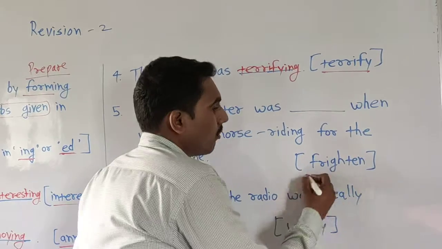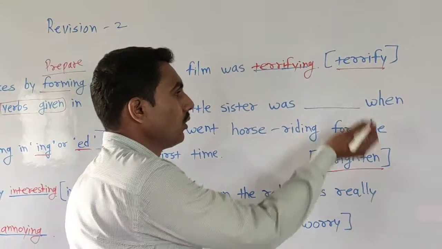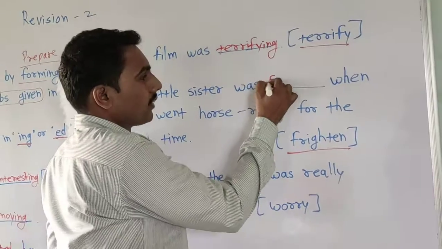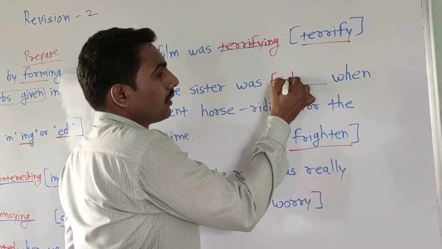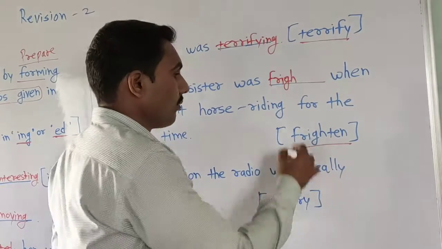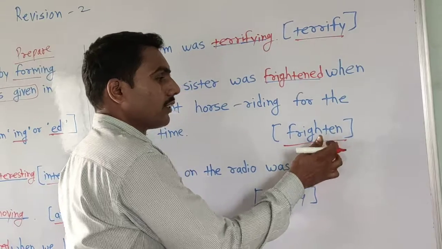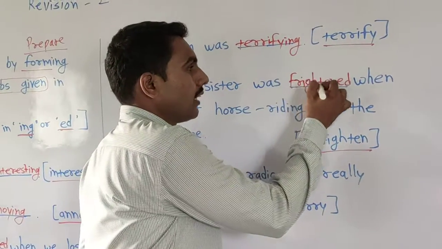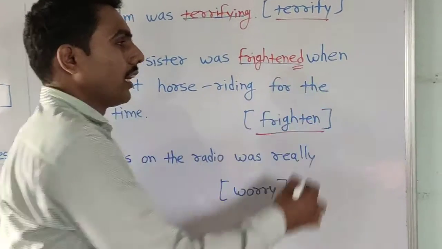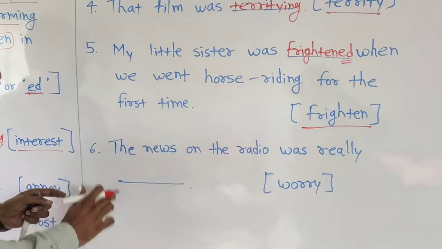Then next, my little sister was dash or blank when we went horse riding for the first time. Here is the verb frightened, and we convert this verb into adjective form, that is frightened. Look here, we use here ed form. Okay, to convert this verb in as a adjective form, we write here or we attach here ed to that verb, frightened.